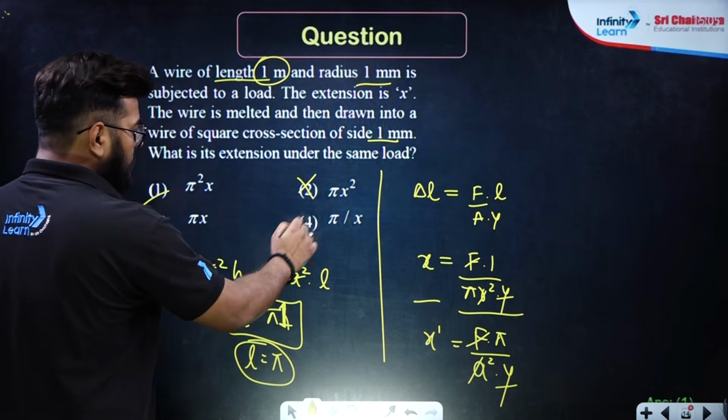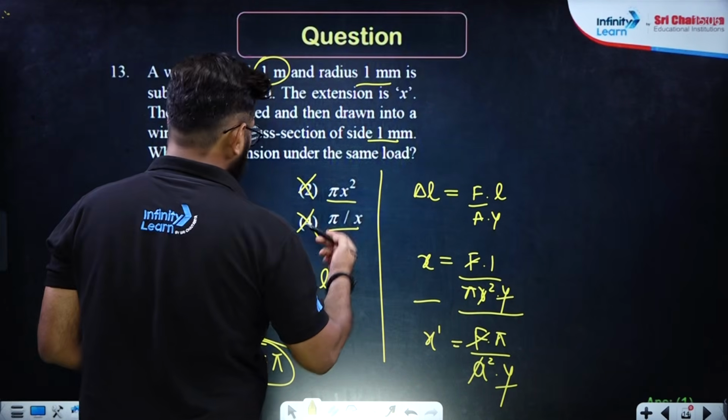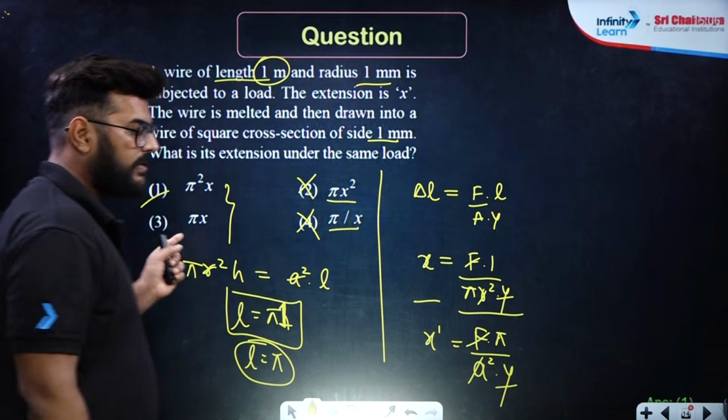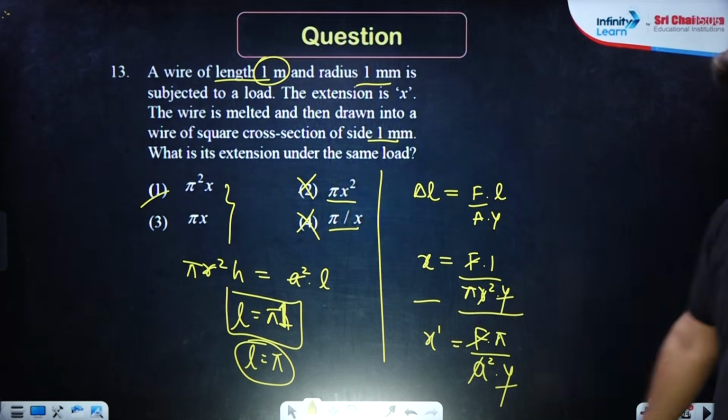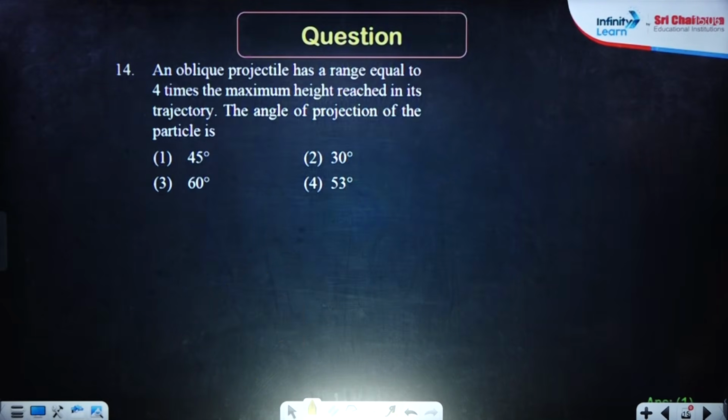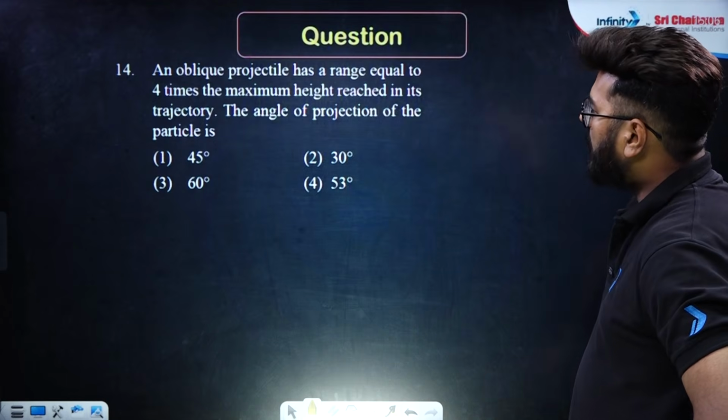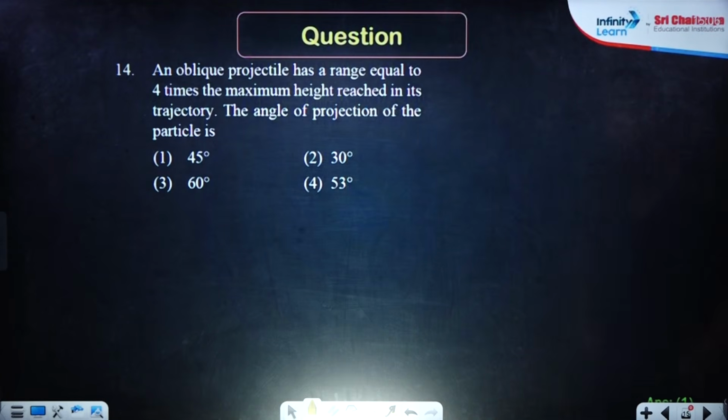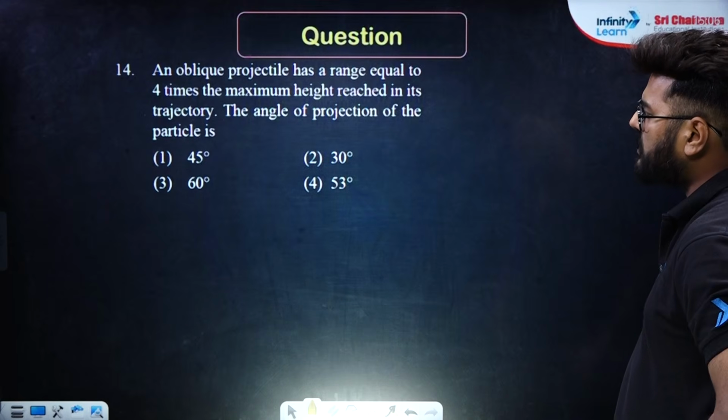See, option number 2 and 4 you can straight away reject because dimensionally it's not balancing. So the main hustle was between 1 and 3 only. Okay. Moving ahead, an oblique projectile has a range equal to 4 times the maximum height reached in its trajectory. The angle of projection of the particle.